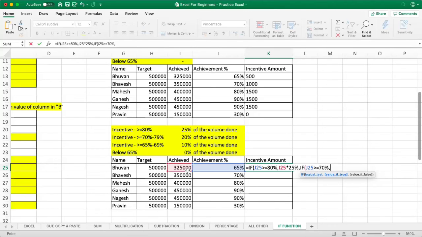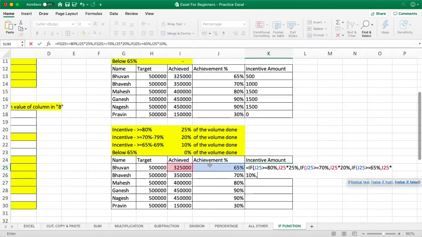Anything in inverted commas in Excel is considered to be text, which we need to throw when some condition is right or wrong. Then say comma, then say whatever he has achieved into 20%. Else, check for the last logical test. This is greater than equal to 65. Give him whatever he has achieved into 10%.